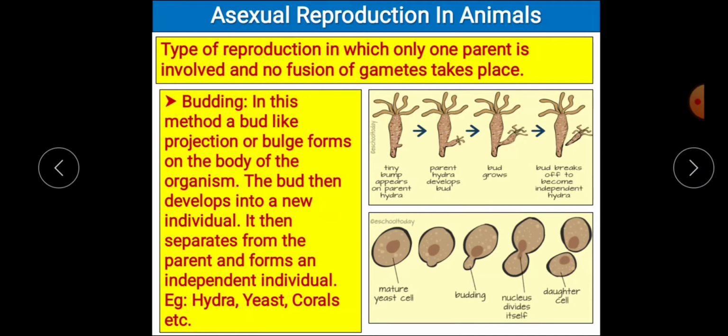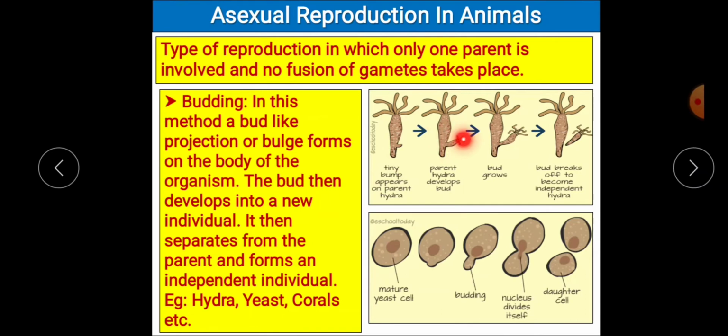So let's try to understand with the help of these pictures. This is an organism called hydra. You have to remember, though it looks like a plant, hydra is actually a very tiny animal. So this is its main body and these are its tentacles, and in between the tentacles it has its mouth. So this is the parent hydra, and on its body a small bump starts to appear. This is called a bud.